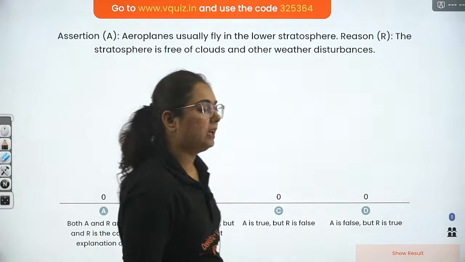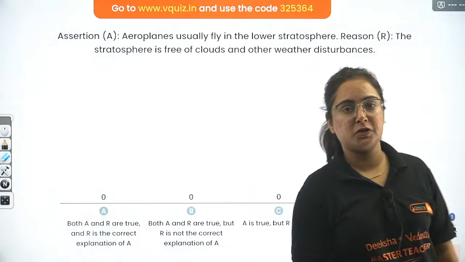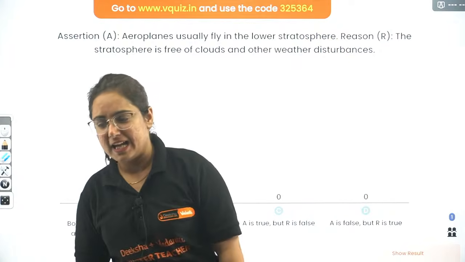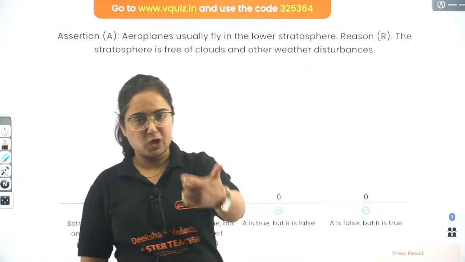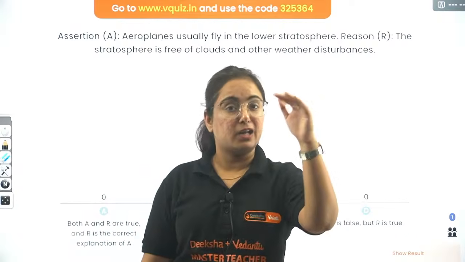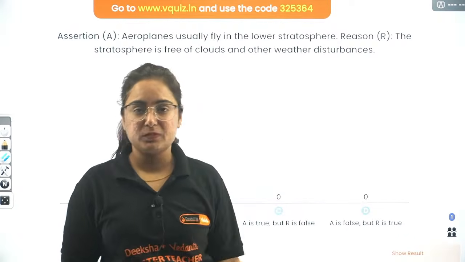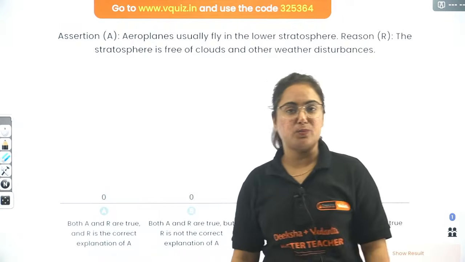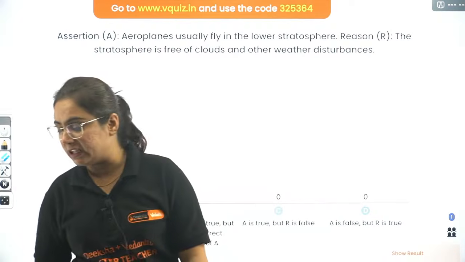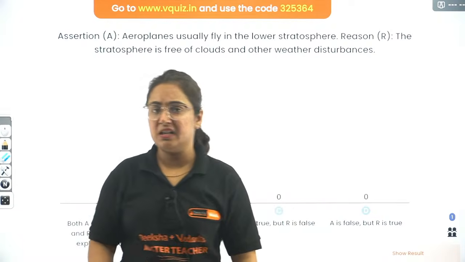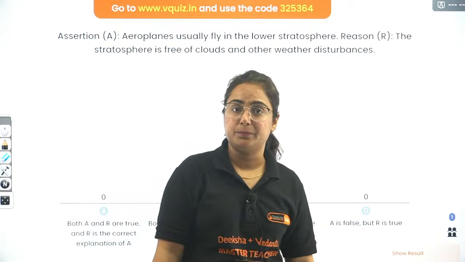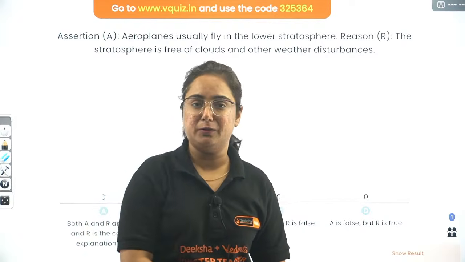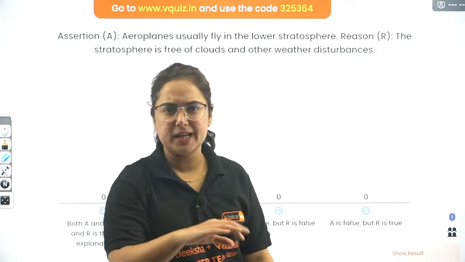As I just told you, there are layers of the atmosphere: troposphere, stratosphere, mesosphere, thermosphere and exosphere. The troposphere, the nearest layer of the atmosphere, contains all the weather conditions like rainfall, hail, storm and wind. Can aeroplanes fly where weather phenomena are present?